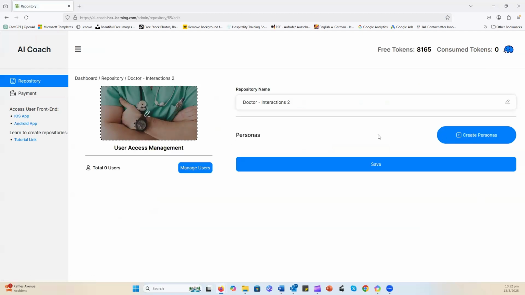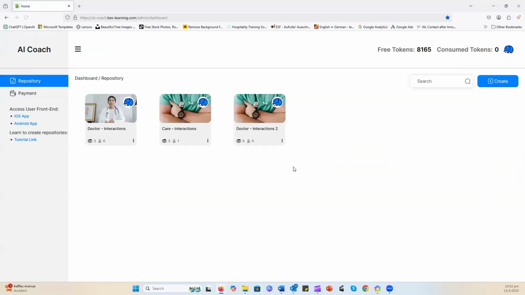And then you can see on the right side here, you can start creating the personas with the same menu that we just looked into as well. And once you're done, you save and you see it on your dashboard. And now let's have a look at what the front end looks like.